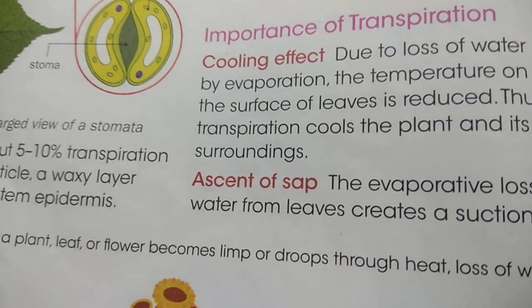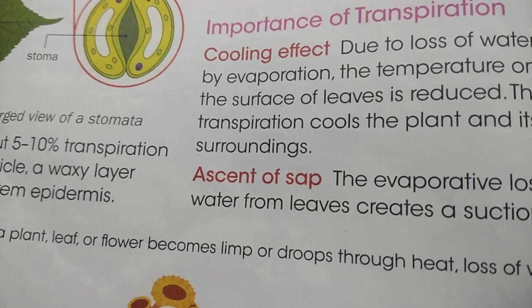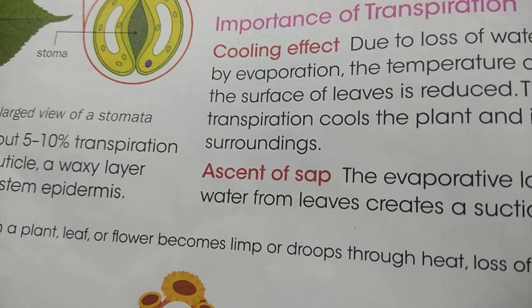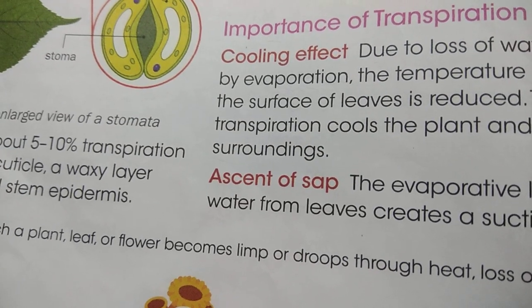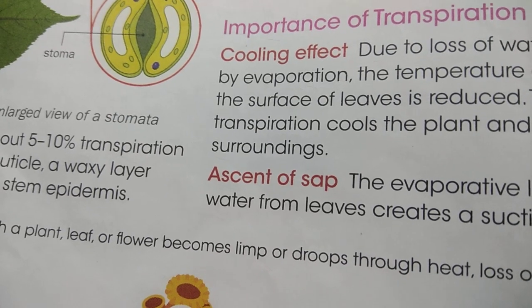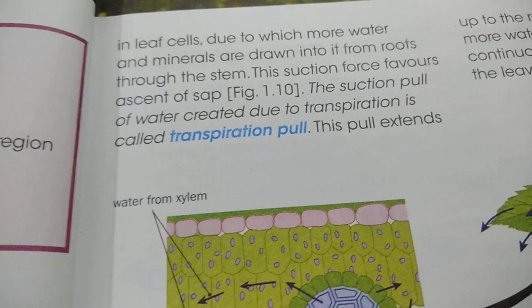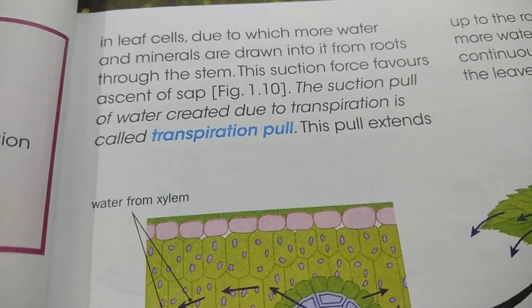This transpiration pull is actually helpful in the ascent of sap.